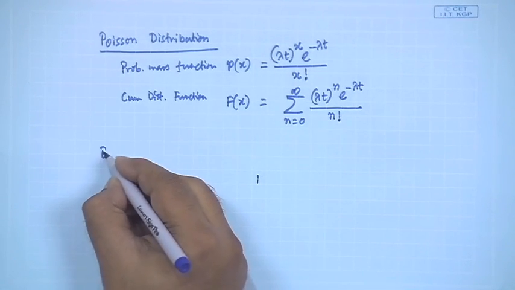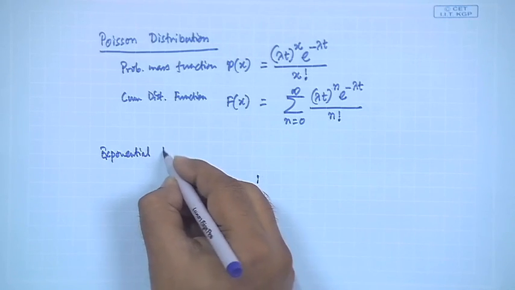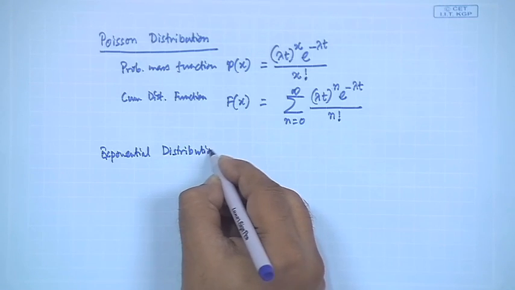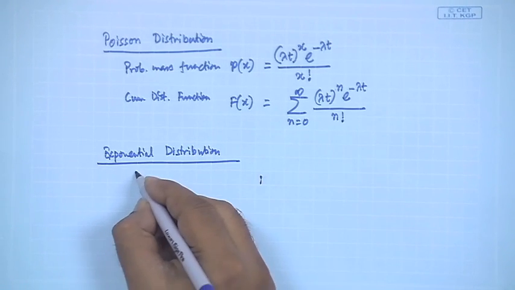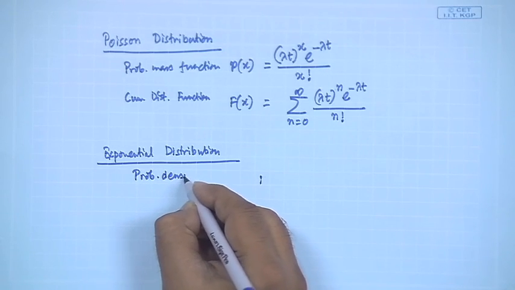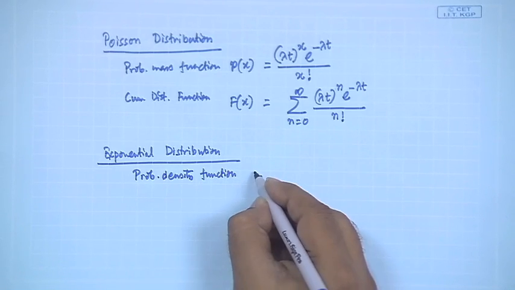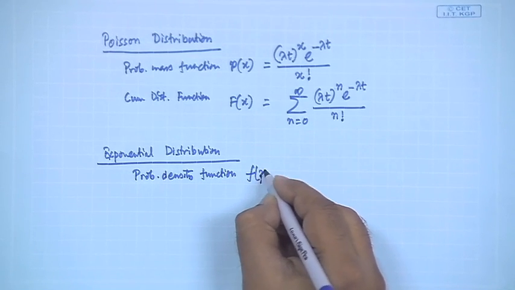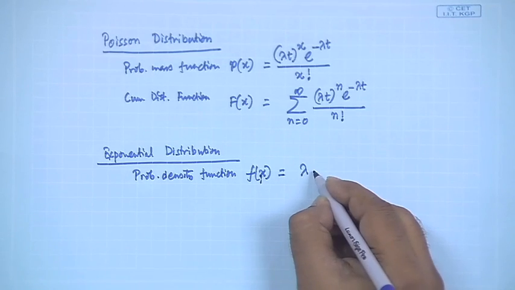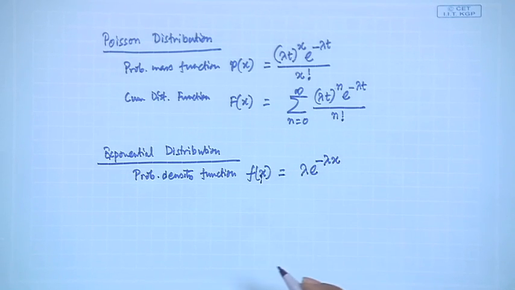On the other side, for the exponential distribution, the probability density function is f(x) equal to lambda e to the power minus lambda x, right.